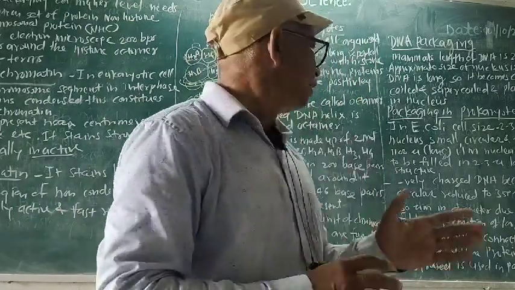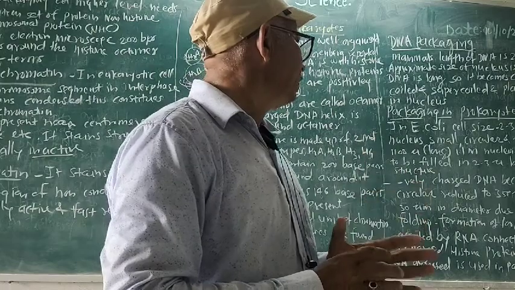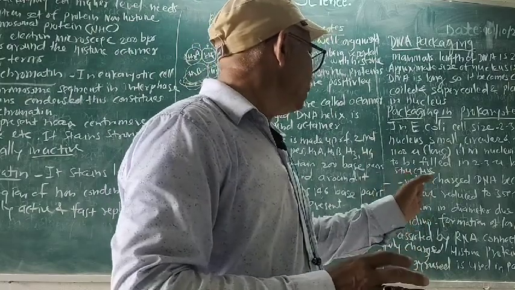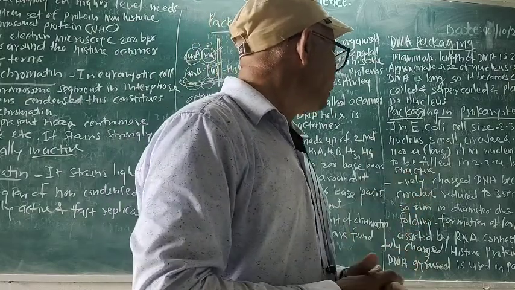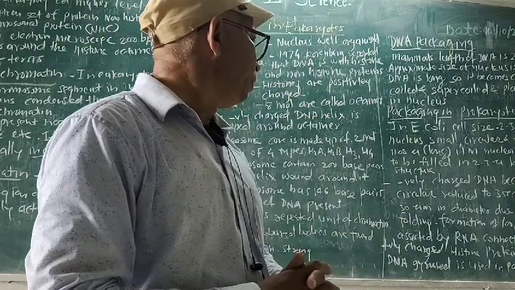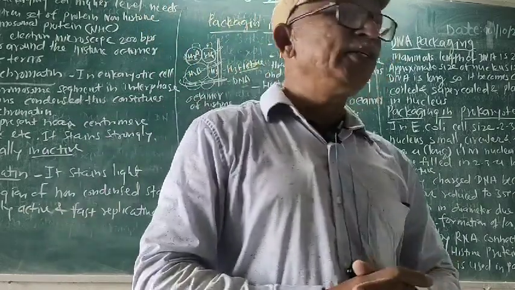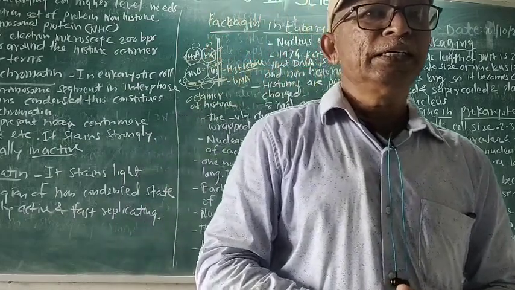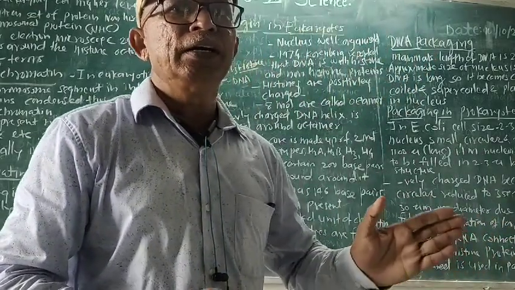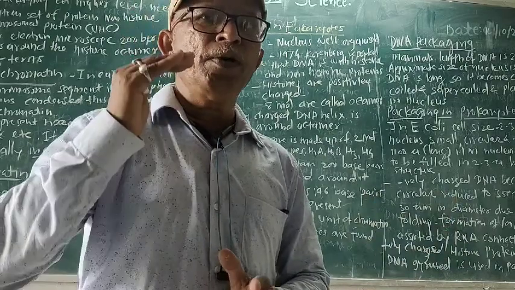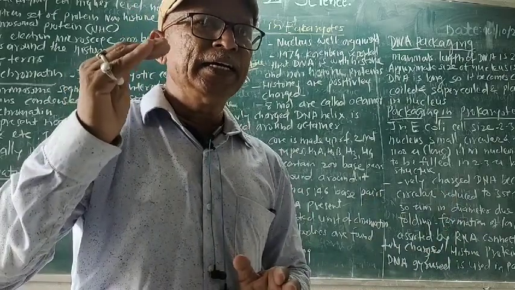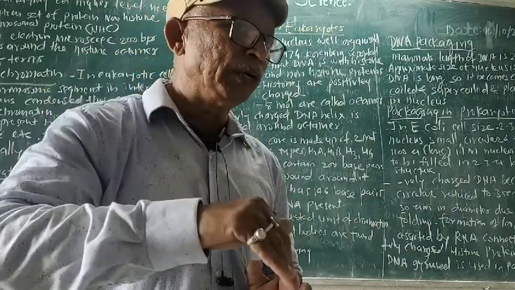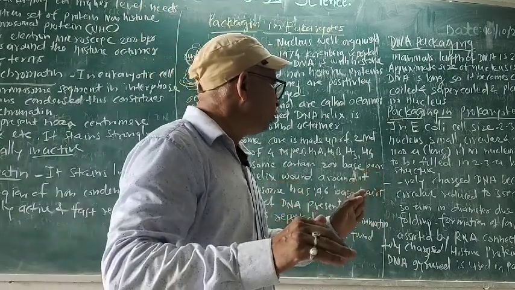What is the charge of the DNA? Negatively charged. And the charge on the histone is positively charged, histone proteins, and DNA gyrase is used for the packing. So this is the packaging of prokaryotic type of DNA in the nucleus. The size is long.